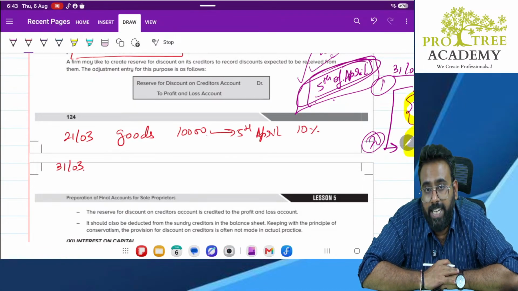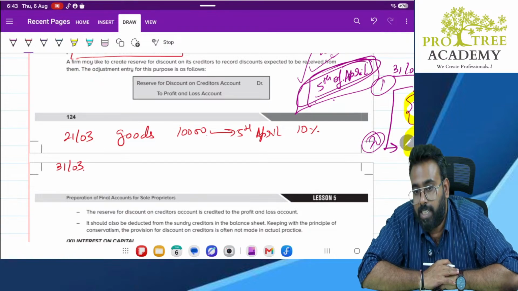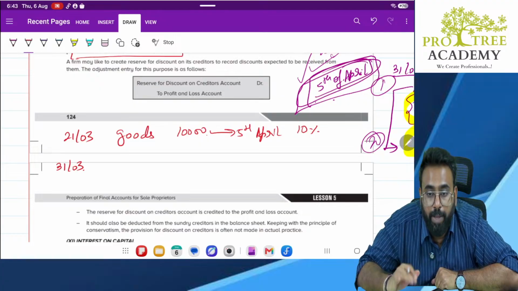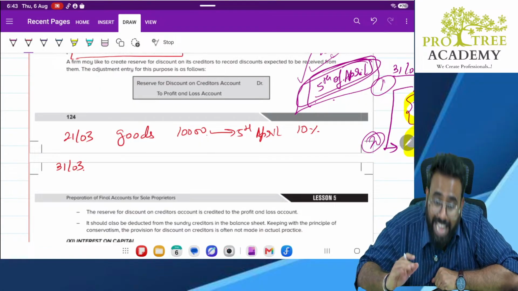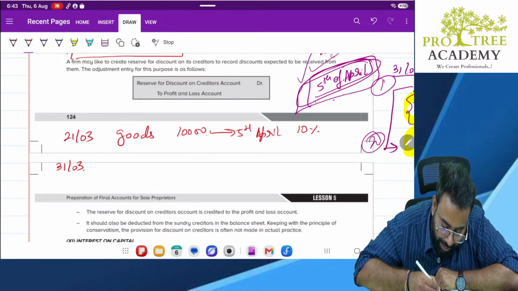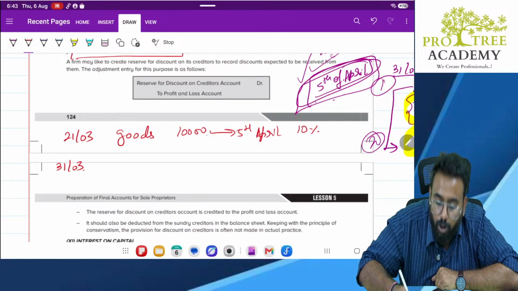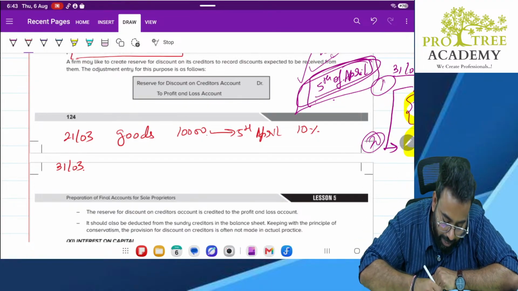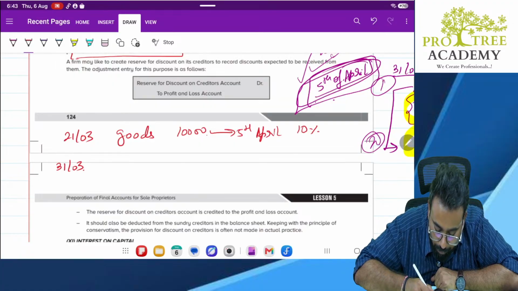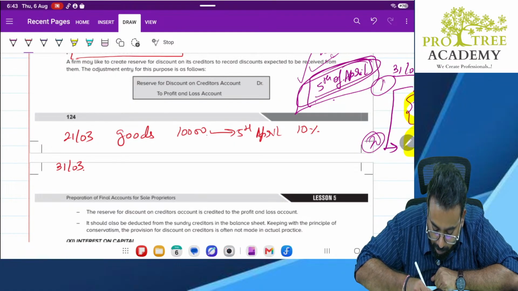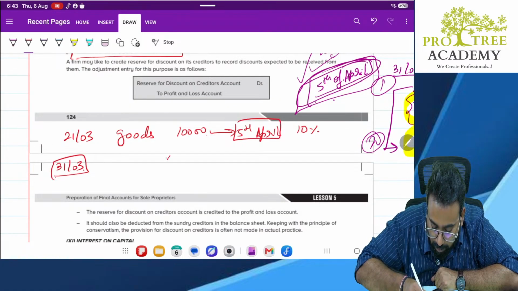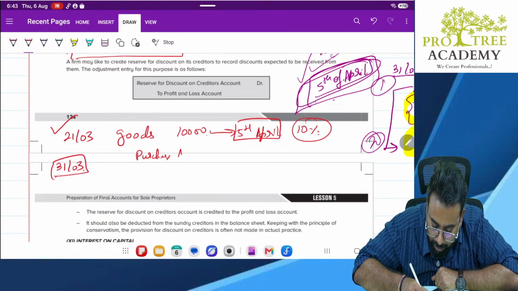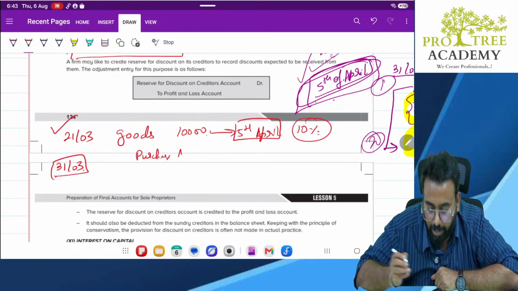So what you are saying is, sir, there is a chance that I may make the payment before 5th April. But have you made the payment? If you would have made the payment by 31st March, you would have got the discount and you would have recorded the amount itself. Say for example, when I purchase these goods, what is the entry I will do? Purchase account debit to Mr. A, B, C. This is the first entry I would have recorded.